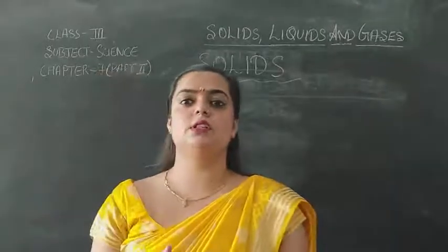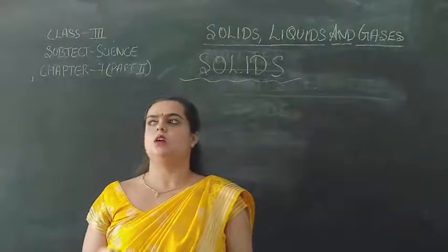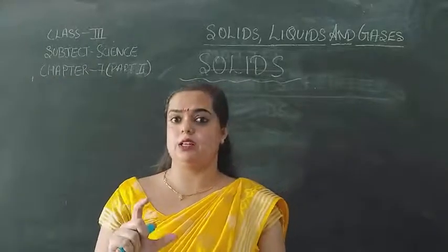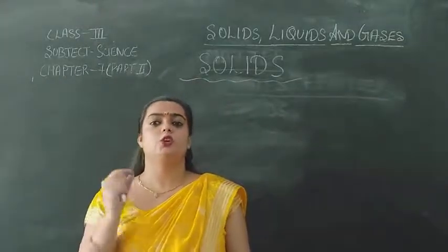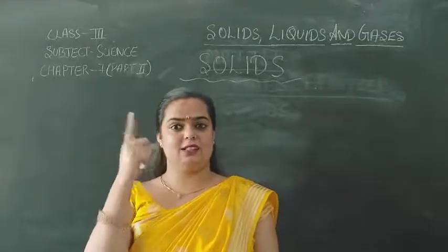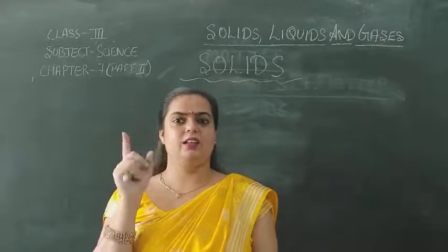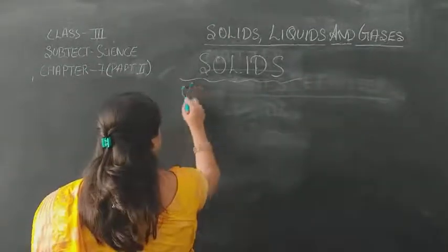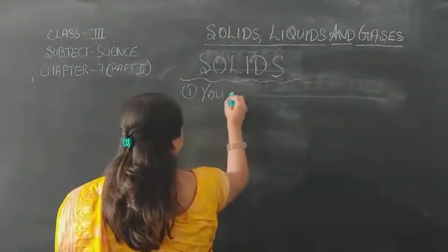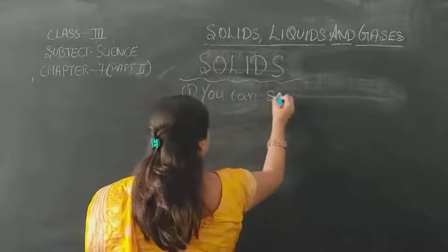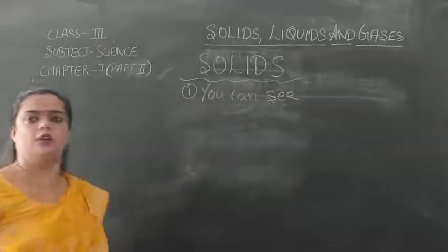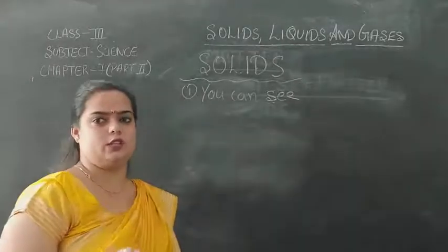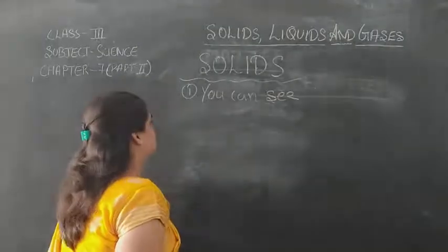Solids is the first state of matter. Now children, the very first property of solid is that you can see it. Alright, this is the first property of solid, that we can see it.